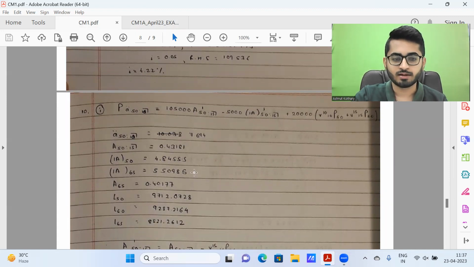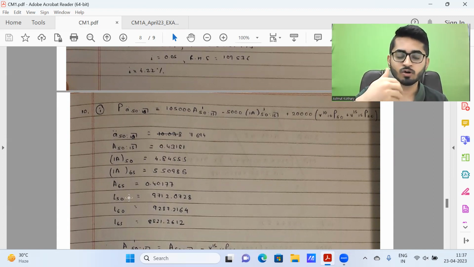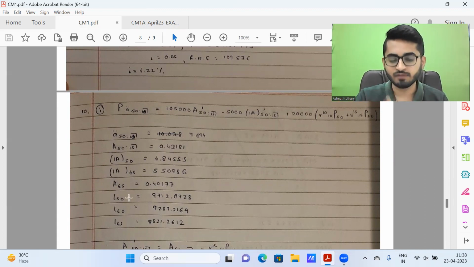As a best practice, had I been giving the exam myself, I would try to list down these values from tables so that later when I need to use these values again, I do not have to refer to the tables again. Just keep one thing in mind. Be very sure you're noting down the correct values from the actual tables. It's a very common silly mistake which many of us tend to make. Certain digits get replaced. Instead of, let's say, 4.84, we might write 4.48. So just cross check at the time of writing itself to ensure no such errors are there.